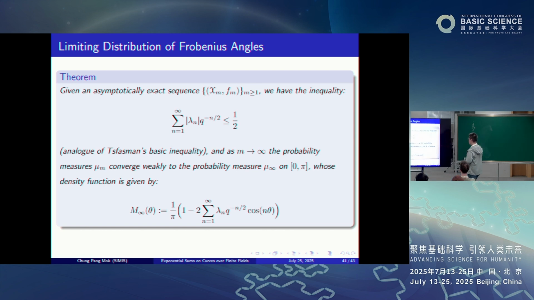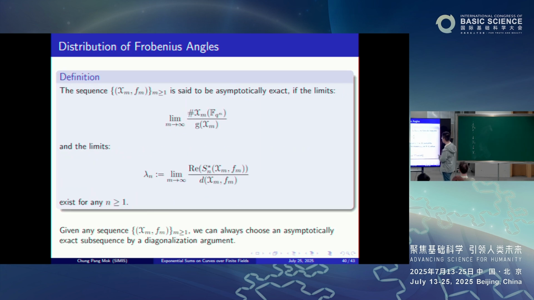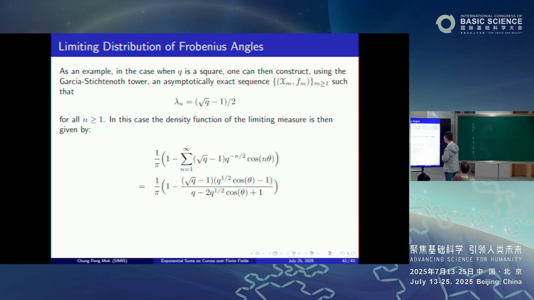Now, to close this talk, as an interesting example, in the case when q is a square, remember that we have the Garcia-Stichtenoth tower. Using it, we can construct an asymptotically exact sequence (X_m, F_m) such that these limits lambda n are all equal to square root of q minus 1, divided by 2. In this case, the density function of the limiting measure is given by this explicit formula.